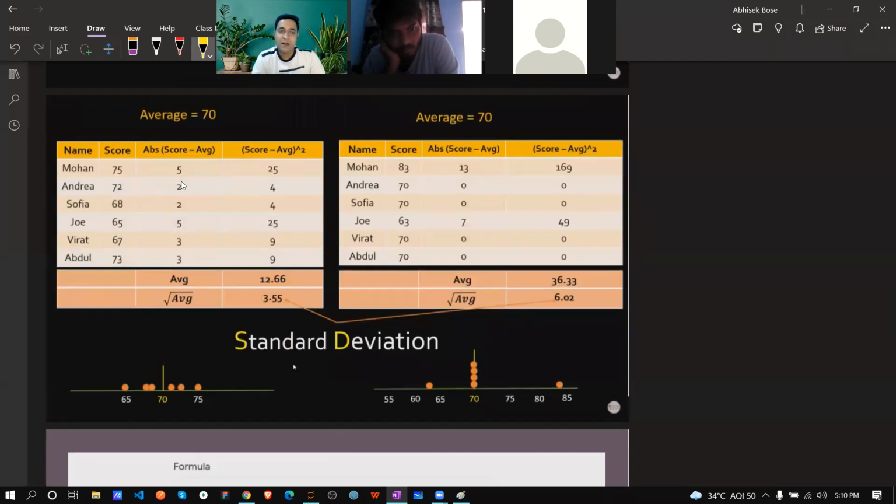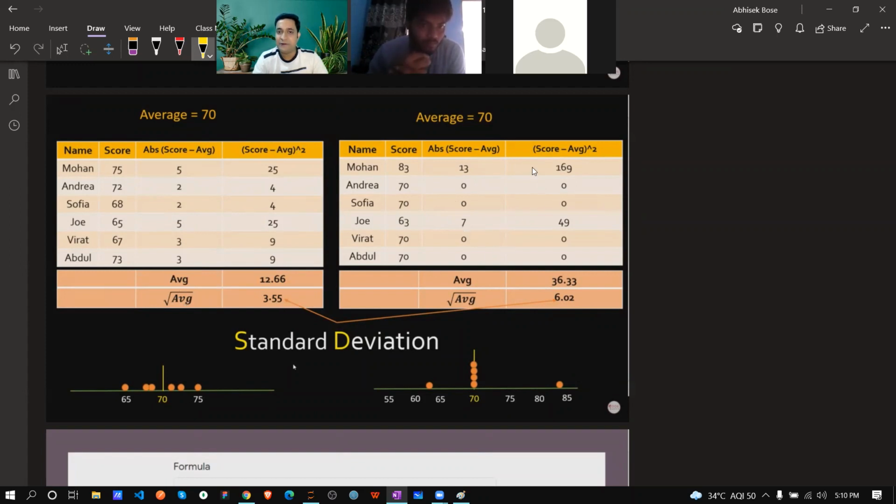Now, on top of this absolute value, or you can say this core average, what comes next? You need to square that term. This is the value that comes out. So if you square 25, 2 to 4, 2 to 4, this way, then take an average, then take the square root, because you squared over here, correct? So that is why you take the square root of the average. What comes out? 3.55 over here.